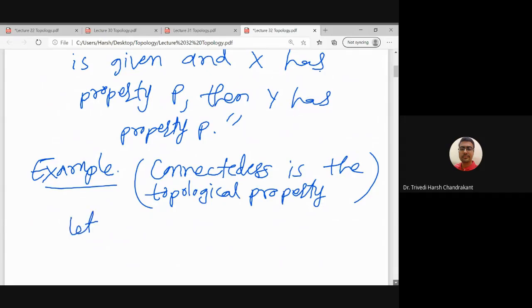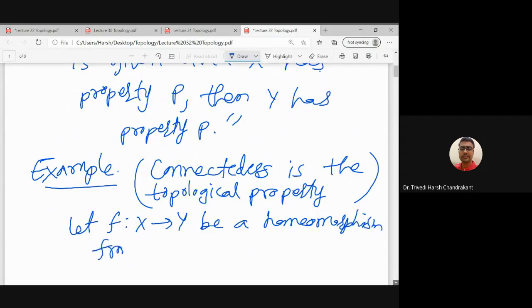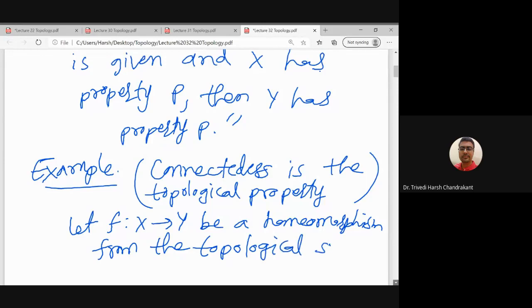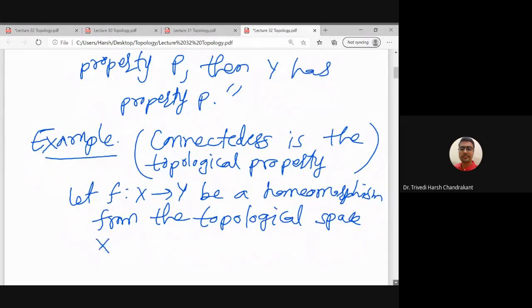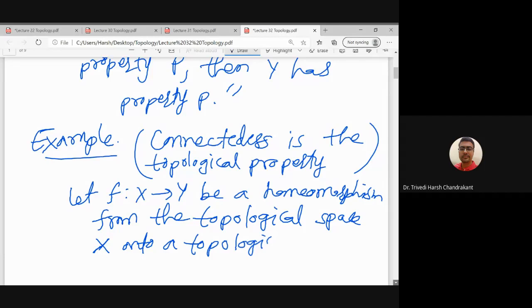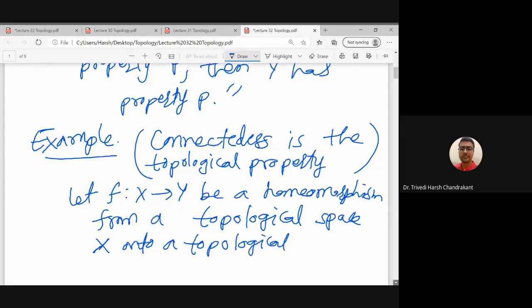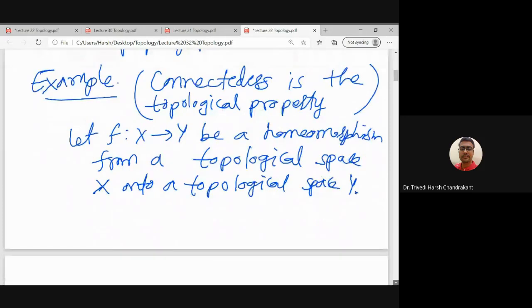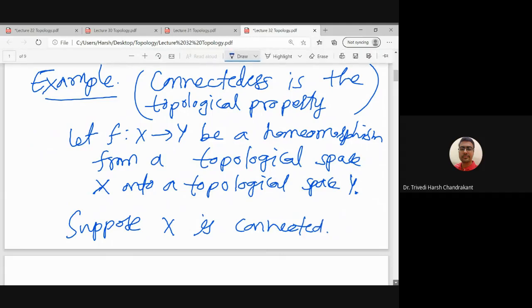First we consider: let f from X to Y be a homeomorphism from the topological space X onto a topological space Y. So f is a homeomorphism, and suppose X is a connected topological space.